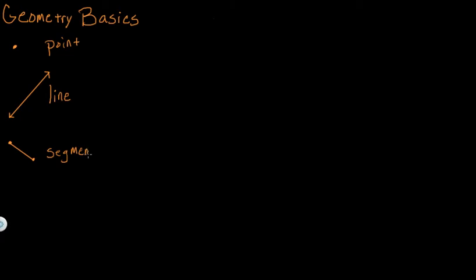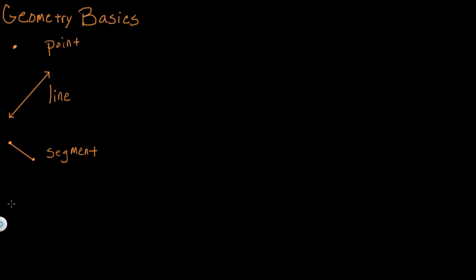So a line, because it is infinite in length, it cannot be measured. So it has no thickness. You can't measure the thickness of a line, nor can you measure the length of a line. A segment is a part of a line, and although you cannot measure the thickness of a segment, you can measure the length of a segment because it is defined as the distance between the 2 points that contain it. So we can measure the length of a segment. We cannot measure the length of a line.